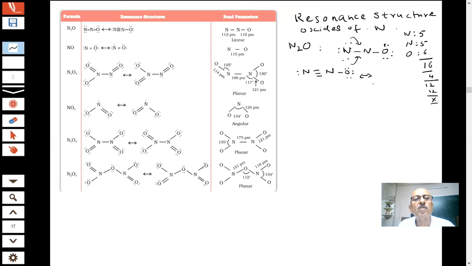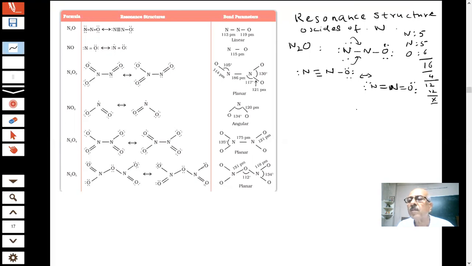What I can do now, students, is share one electron here and one here. This is my double bond N, this is my N, and this is my double bond. How many are there? 1, 2, 3, 4.